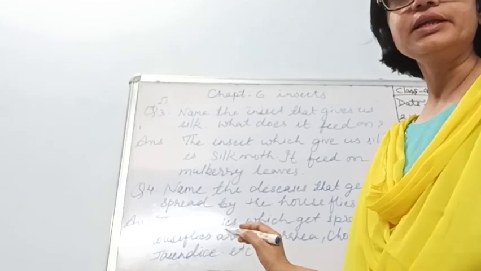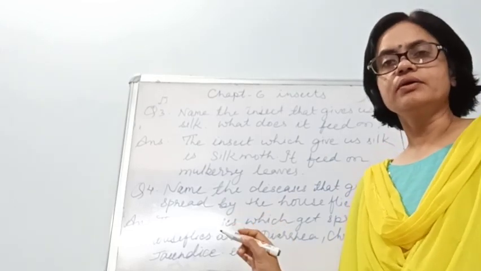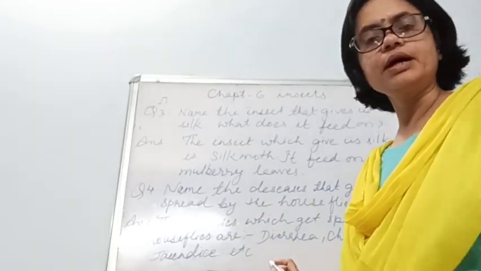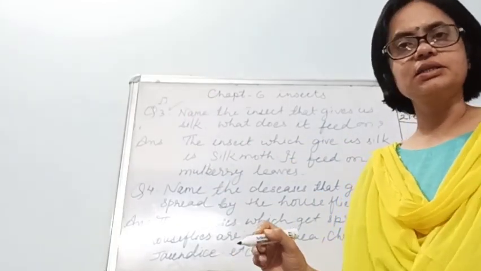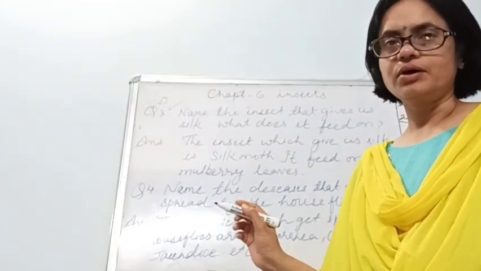So this is section D. Today we have completed up to group D, and in our next class we will complete column E.